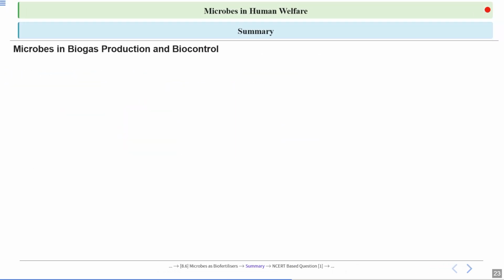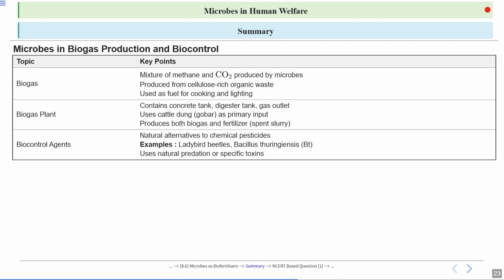Okay, now let's summarize this entire session. We talked about the microbes in biogas production and biocontrol. So, biogas is a mixture of methane and carbon dioxide produced by microorganisms. Now, this is produced from cellulose-rich organic matter as well as from animal manure also. Okay, clear? Biogas is used as a fuel for cooking and lighting as well.